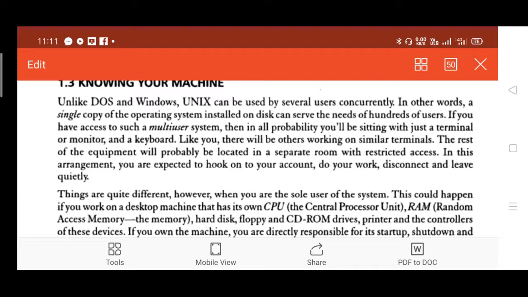If you have access to such a multi-user system, then in all probability you will be sitting with just a terminal or a monitor and a keyboard, but the OS will be installed somewhere else.